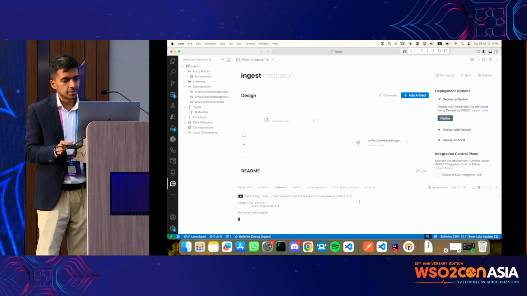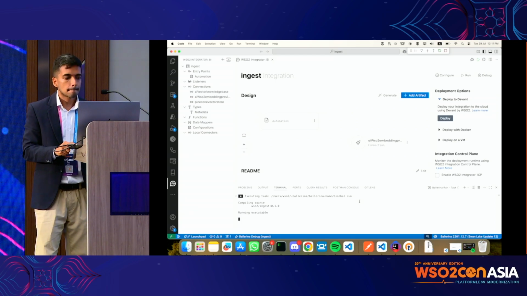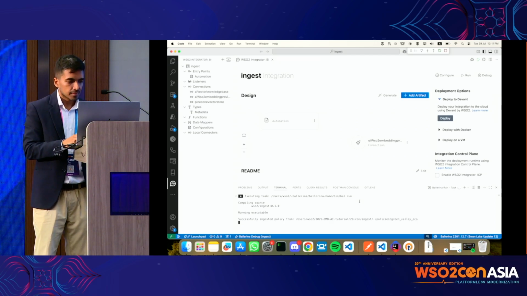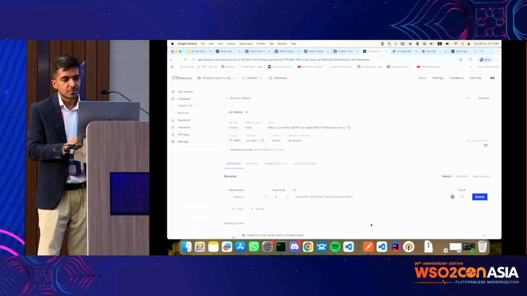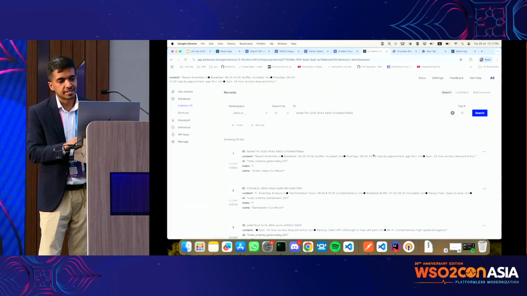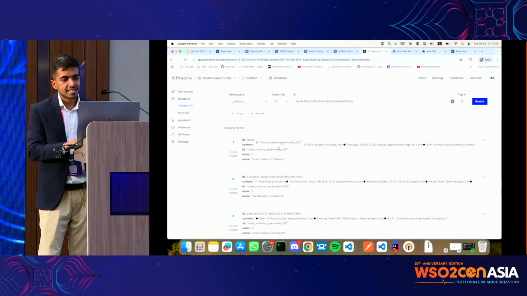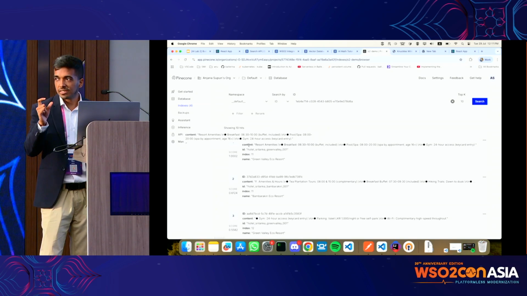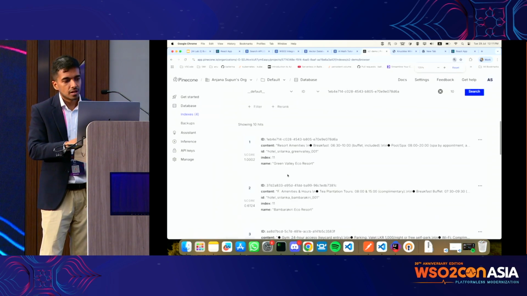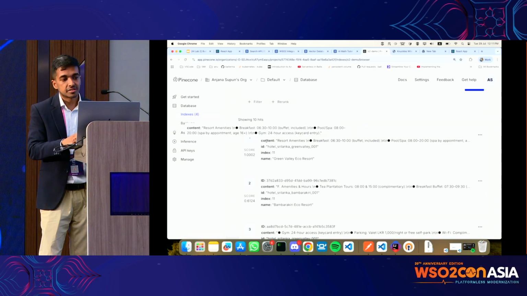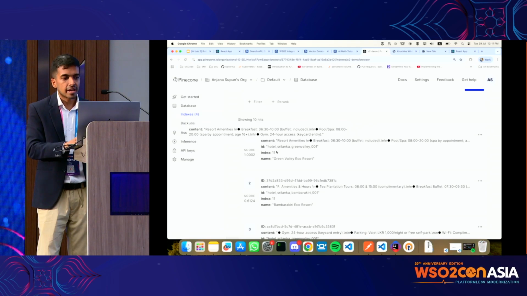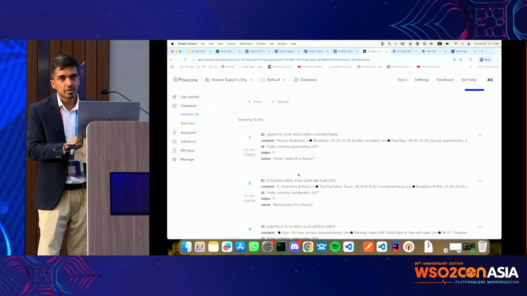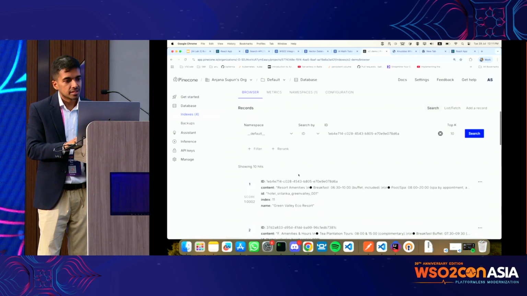Okay, it's executing. Okay, one policy is done. Second one also is done. While it's going, you can see it in real time. So you can see the chunks. You can see the content, which is the chunk that we are uploading, which is what's useful in future when we are retrieving. But in addition to that, we have the ID and the name of the hotel as well. So this is the ingestion.